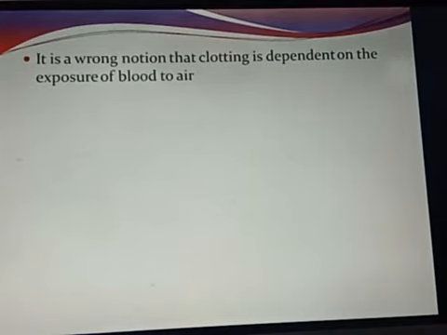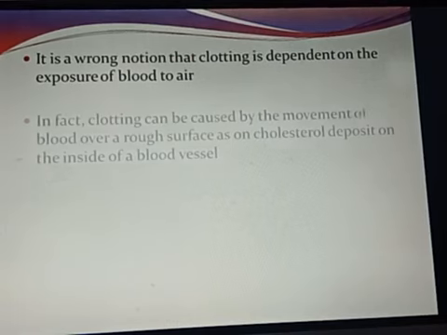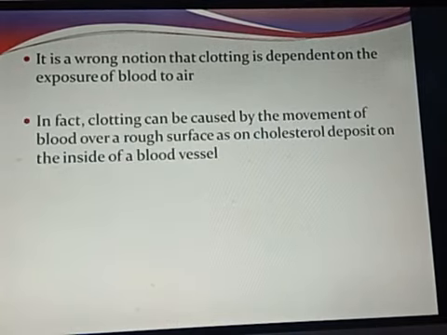Now one may think that when blood comes in contact with air, it forms a clot. This is actually a wrong notion. It is a wrong notion that clotting depends on the exposure of blood to air. It is not that blood forms a clot when it comes in contact with air. In fact, what is the basic reason behind that? Clotting can be caused by the movement of blood.